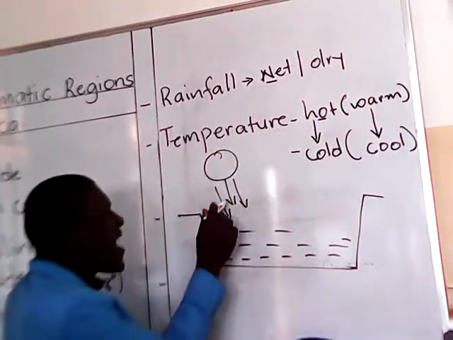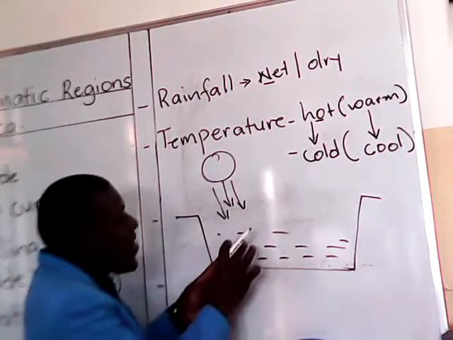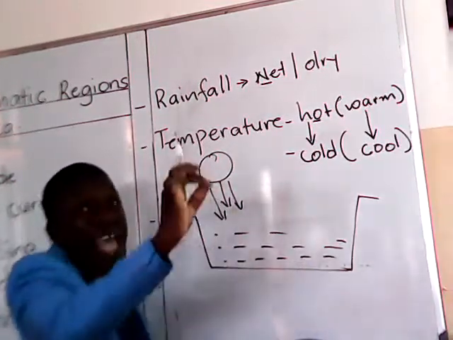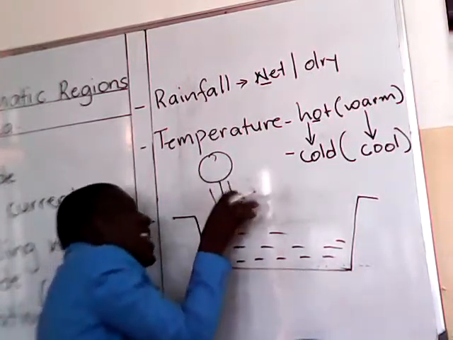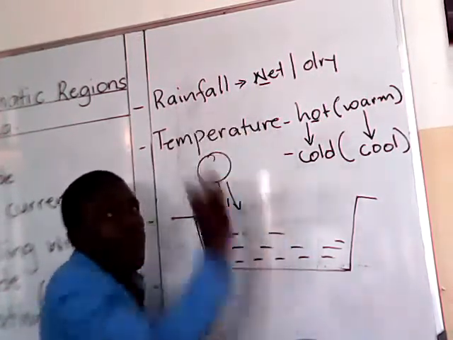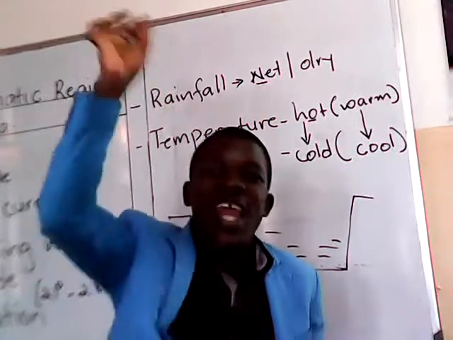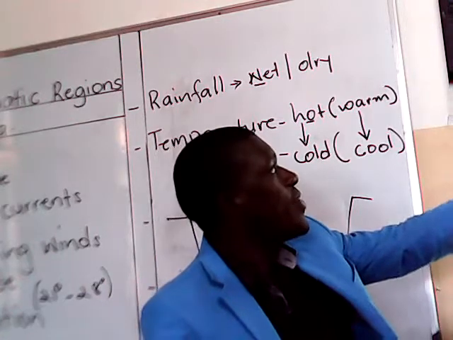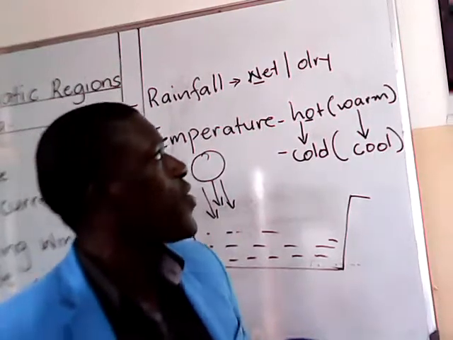Good. So because the sun rays along the equator are very short, meaning they are more direct, the rate at which this water body is going to warm is going to be high. And because these sun rays are short, they are stronger, it will bring a high rate of evaporation. That's why we shall have a lot of rainfall received. Why? The rate of evaporation is very high. But still don't forget the sun rays are still there. That's why we say it is hot and wet throughout the year. I don't want to dwell on that so much. Those are the characteristics of equatorial climate.